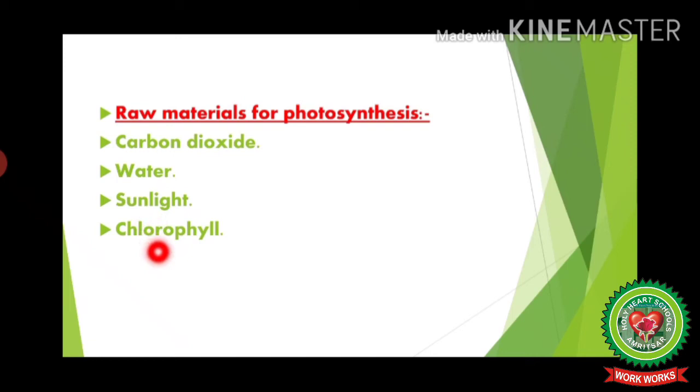Next is chlorophyll. It is the green colored pigment which is present in the plants. It is essential for the process of photosynthesis. This chemical is produced naturally by all green plants, and its role in photosynthesis is to absorb light. That light energy triggers the chemical reaction we know as photosynthesis.